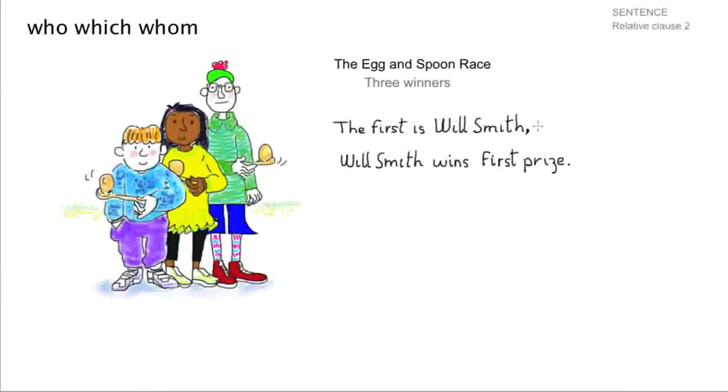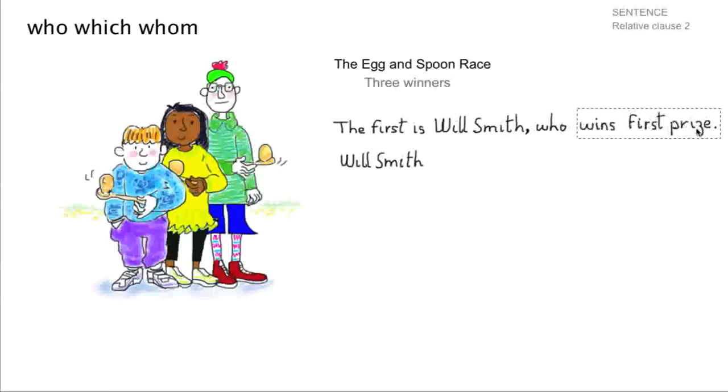I have to turn that into a comma, first of all, because we know who Will is, and we write who, and then I use my grabber, and I grab wins first prize, and then I move it up there, and that's it, and then I just rub Will Smith out. We don't need that anymore. The first is Will Smith, who wins first prize. I'll just write Will there. He's the little fellow at the front.